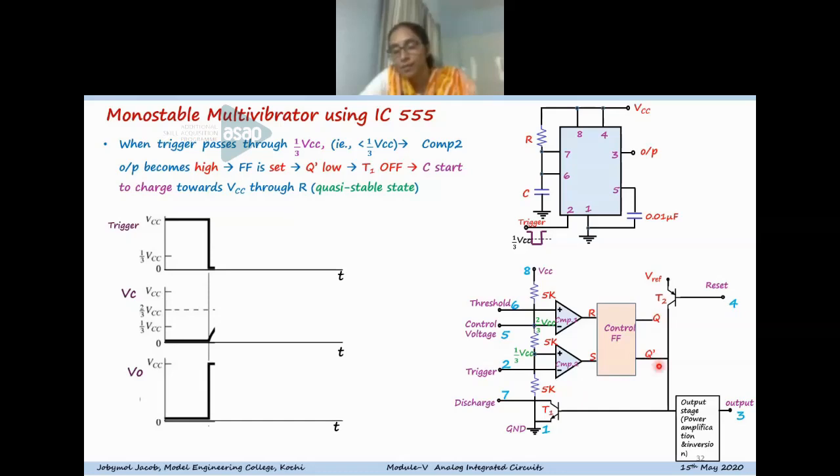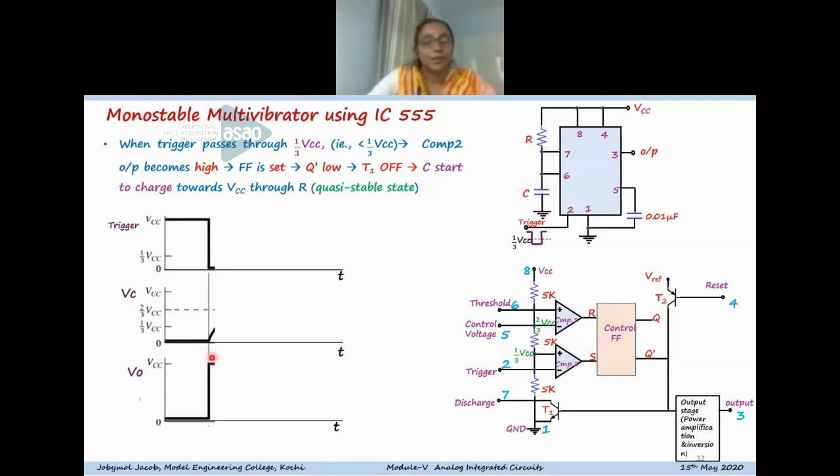When Q bar is 0, T1 becomes off because that is connected to the base of the transistor. When T1 is off, there is no discharging through the transistor. The capacitor can now charge. So the capacitor is connected to VCC through the resistor R. Now the capacitor can charge through the resistor R.